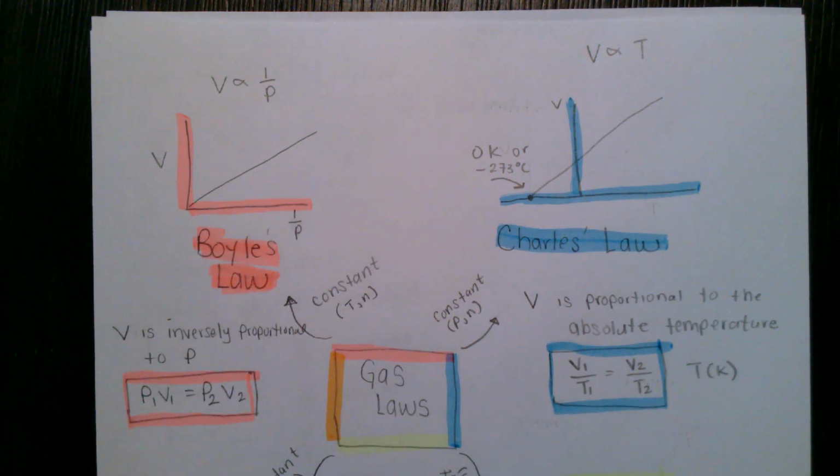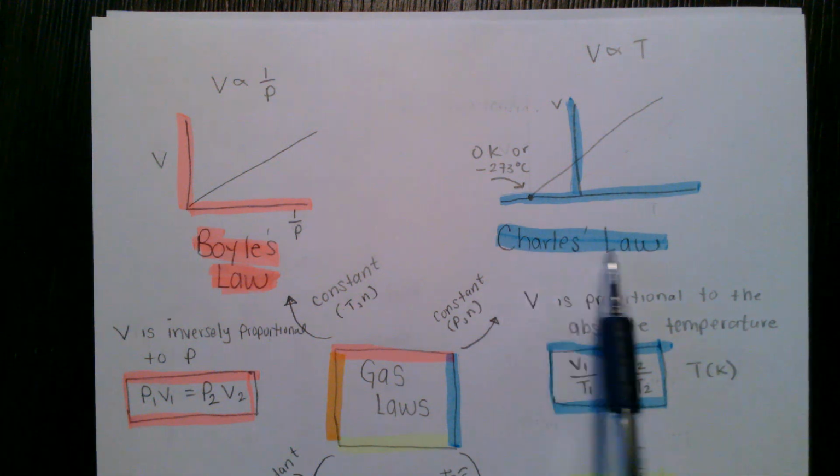So inversely proportional, and we have Boyle's law given as P1V1 equals P2V2. Okay, so if you have the pressure and volume at one set of conditions, and say you change the pressure to another set of conditions, so long as the temperature and moles didn't change, you can calculate the new volume with this simple relationship right here. Okay, so the next one is Charles' law.